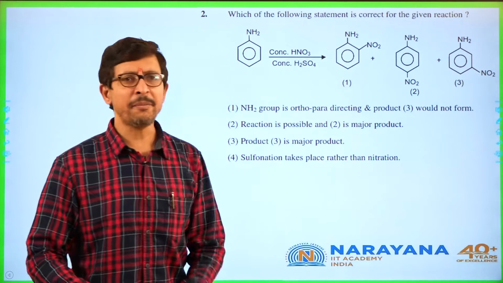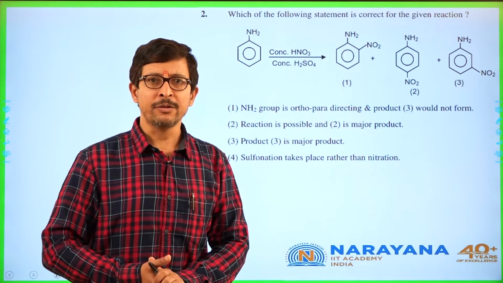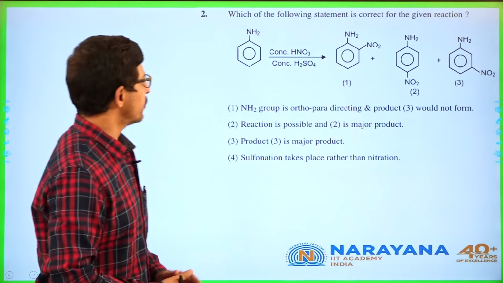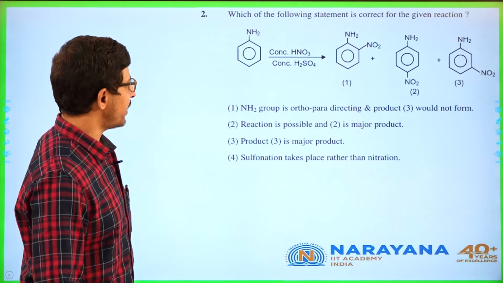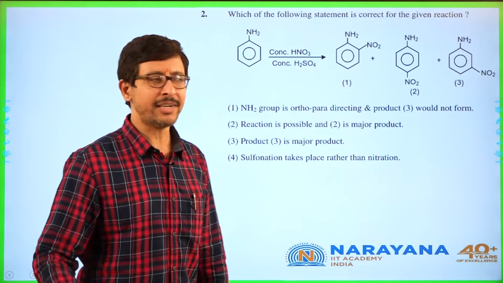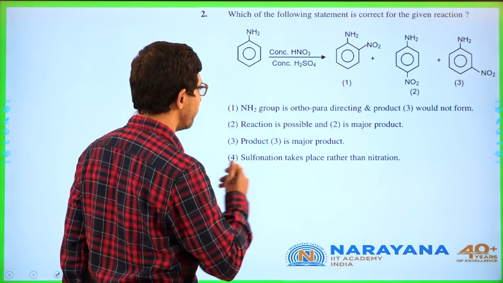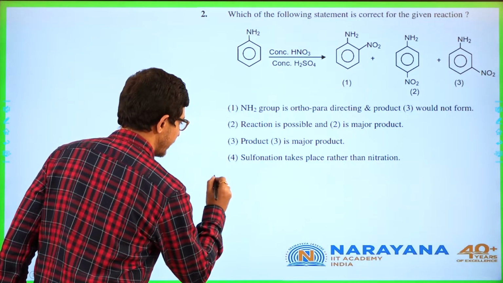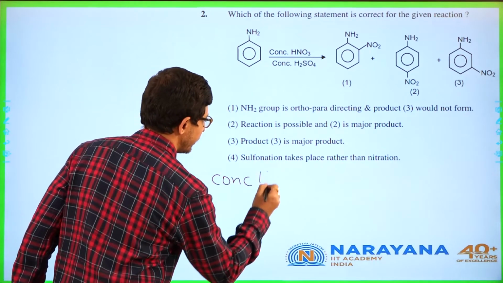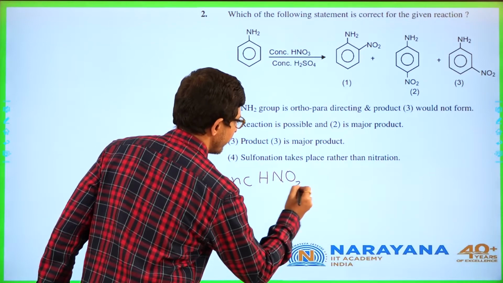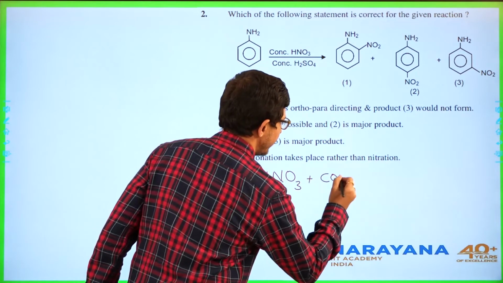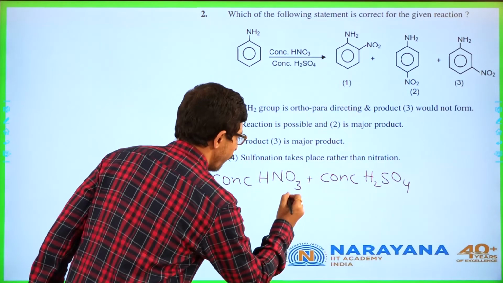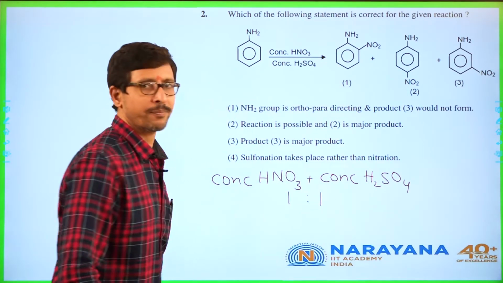This is the same repetition of the 24th morning shift question. First question: they have taken aniline and done nitration. Nitration is done with nitration mixture. Here, the nitration mixture is concentrated HNO3 with concentrated H2SO4 in a 1:1 ratio.